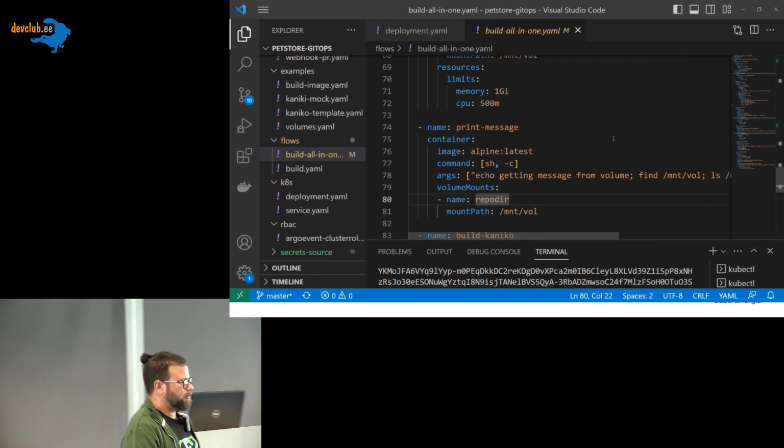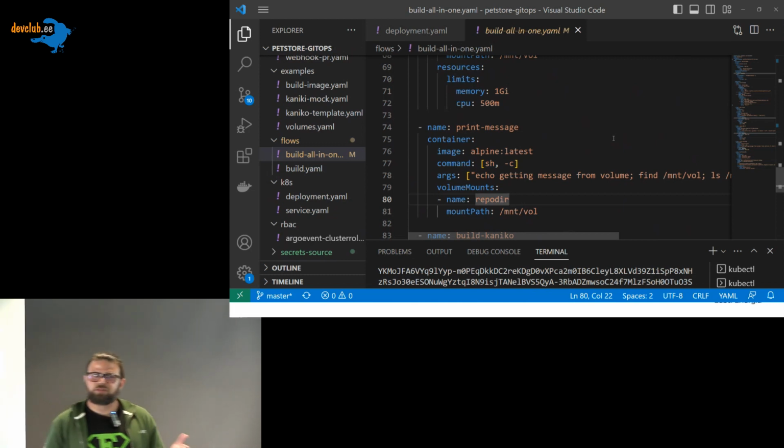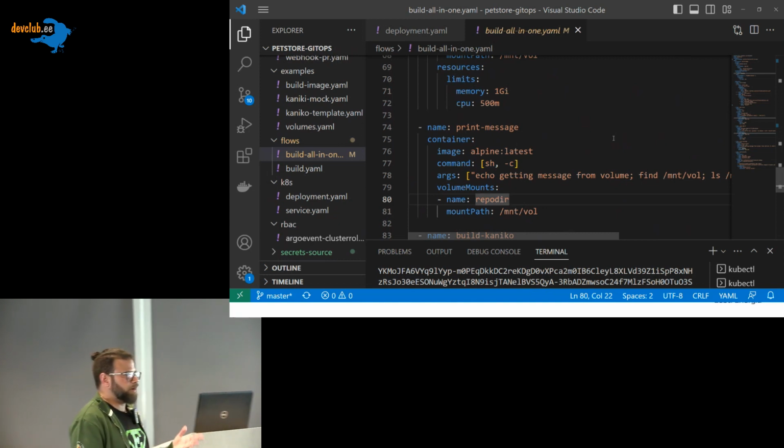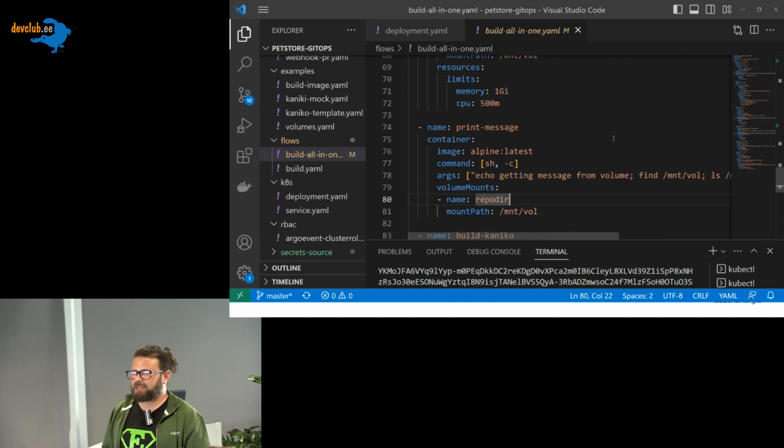So let's say that now we already cloned our repository, and we already ran the test over this repository. The next step is to build the image, correct? And I don't want to use anything else, so I want to do it only in Kubernetes. Have you tried to install Docker on Docker?